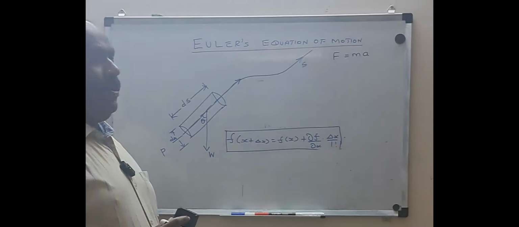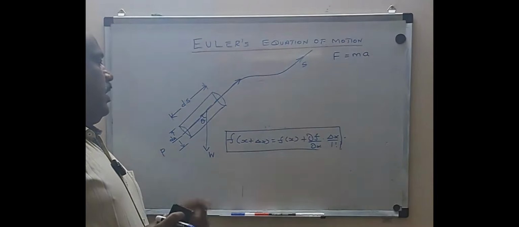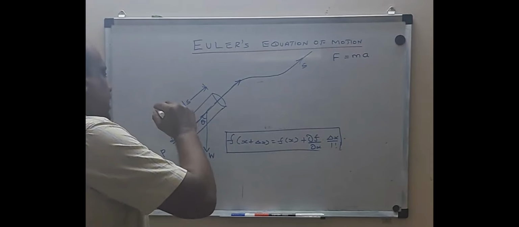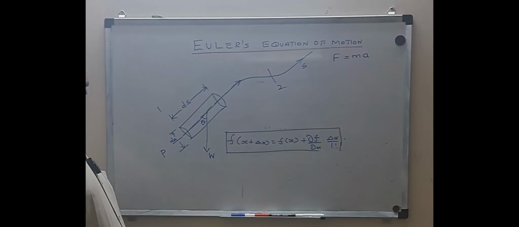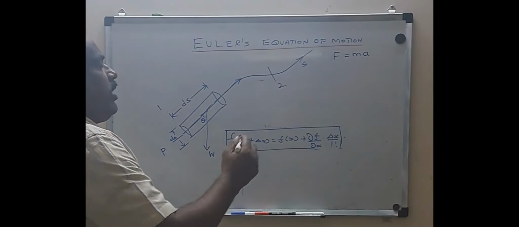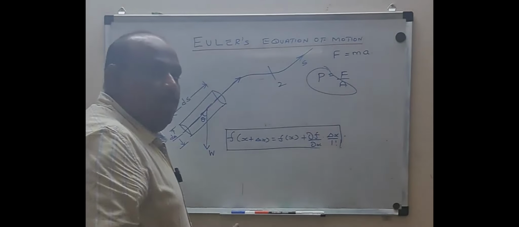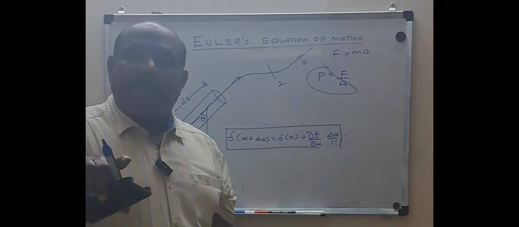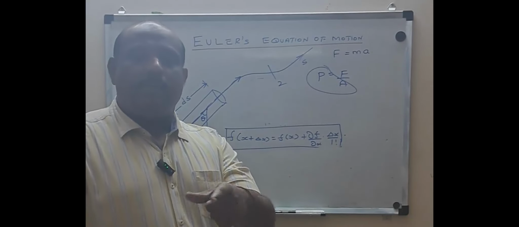Now let me try to equate the forces which are acting on this fluid element. Now when the particle is trying to move from 1 to 2, let us say this is section 1 and this is section 2. Now the force is nothing but the pressure force at this region. What is pressure? Pressure is equal to force by area. So pressure force means pressure into area. Okay, I told you we are going to consider only the pressure force and the gravity force. Pressure force is the surface force and your gravity force is your body force.